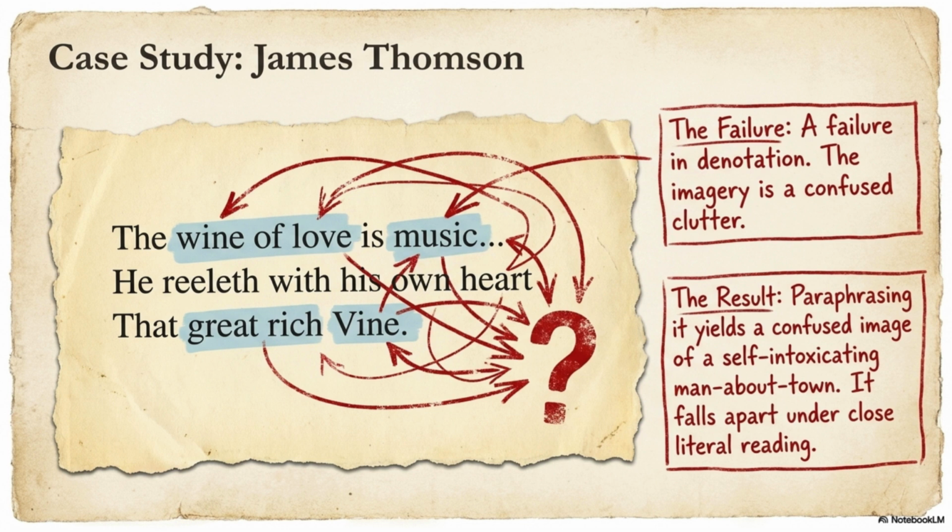Connection to extension. Notice the box on the right. A failure in denotation. Denotation means literal meaning. Tate believes the literal structure of the imagery is weak. The poem has intention. It has emotional richness, but its extension is unstable. As a result, the poem loses balance.